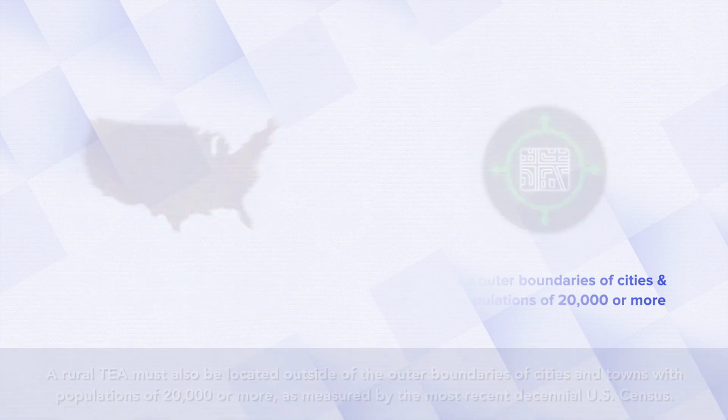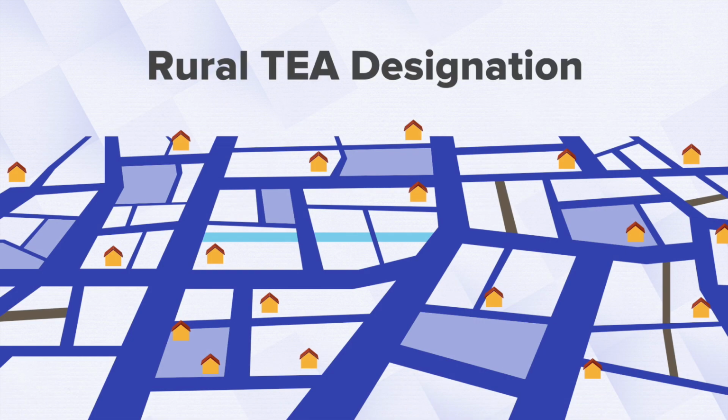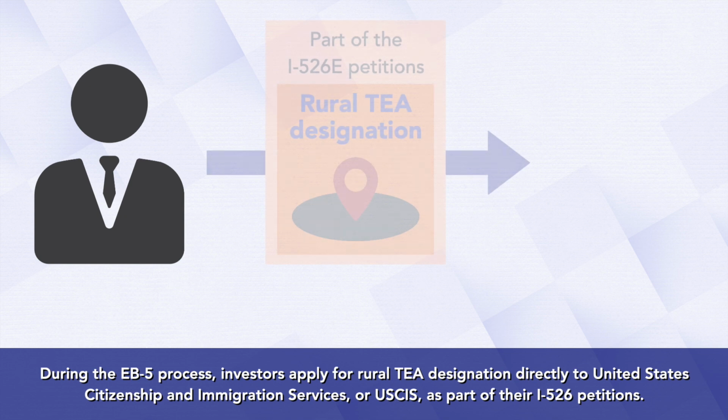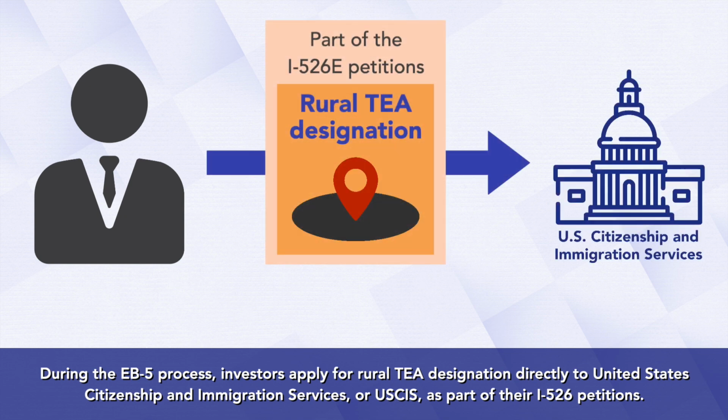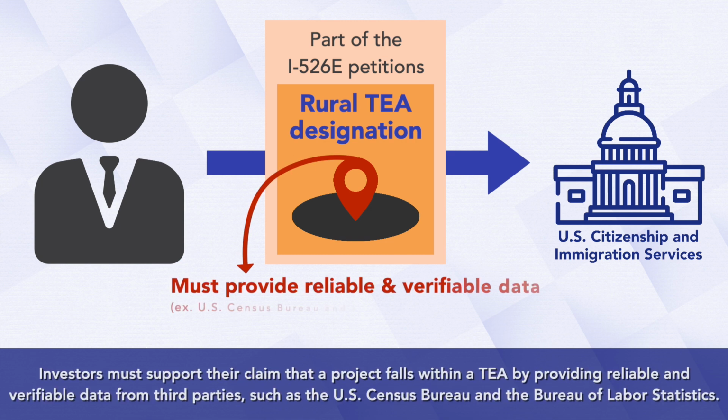Census. Rural TEA designation. During the EB-5 process, investors apply for Rural TEA designation directly to the United States Citizenship and Immigration Services, or USCIS, as part of their I-526 petitions. Investors must support their claim that a project falls within a TEA by providing reliable and verifiable data from third parties, such as the U.S. Census Bureau and the Bureau of Labor Statistics.